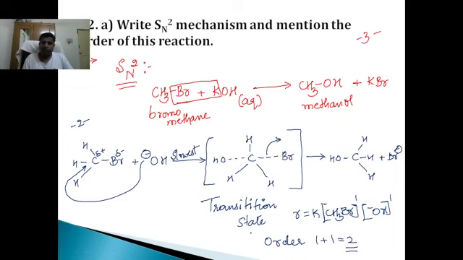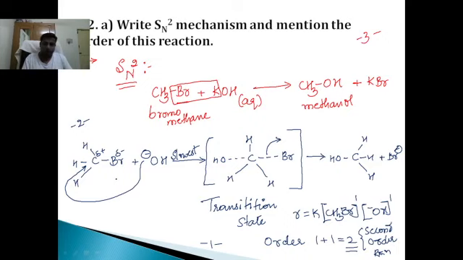Hence, SN2 mechanism is a second order reaction. In order to write the order, you'll get 1 mark. So altogether 3 marks. You have to write the mechanism and mention the order of this reaction. This is the appropriate answer for this particular question.